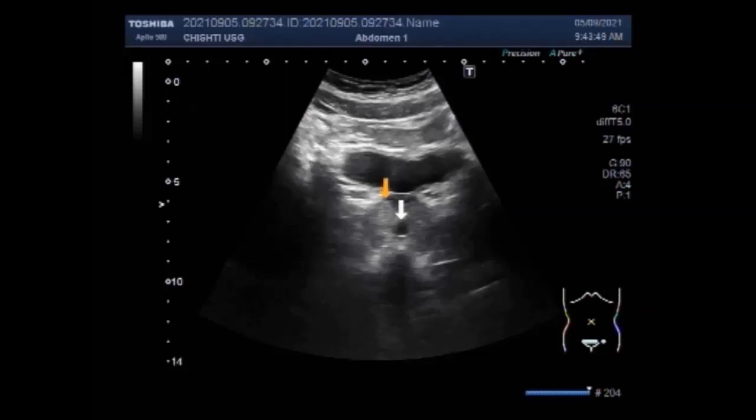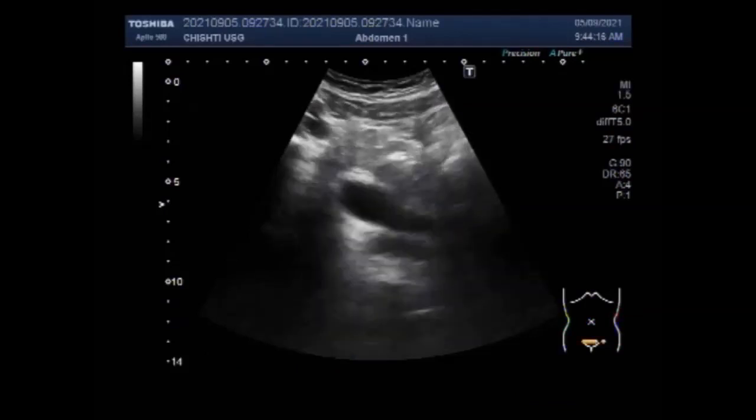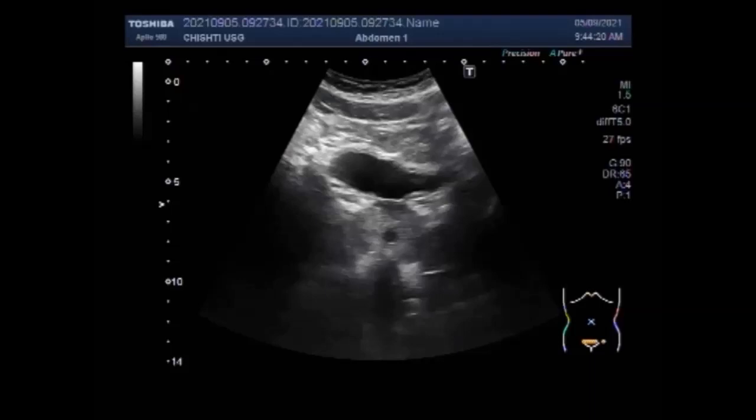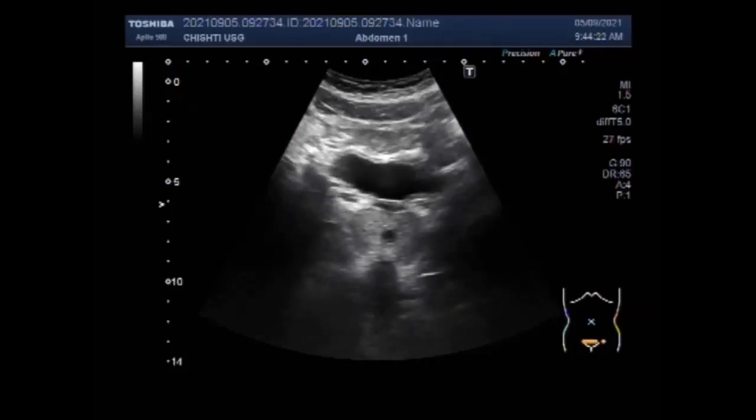Now you are going to see the other case, and in here also a cyst is seen in the central portion of the prostate. The patient is aged about 41 years. And you can see this prostatic utricular cyst.